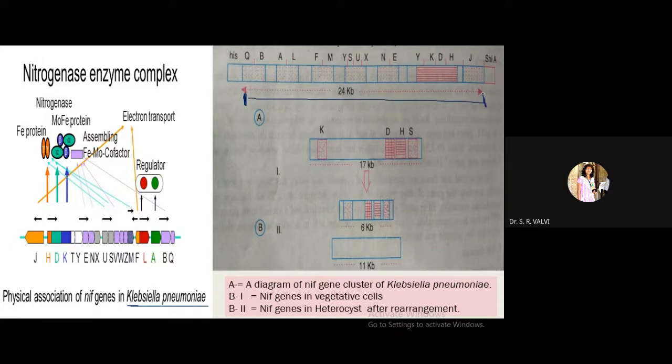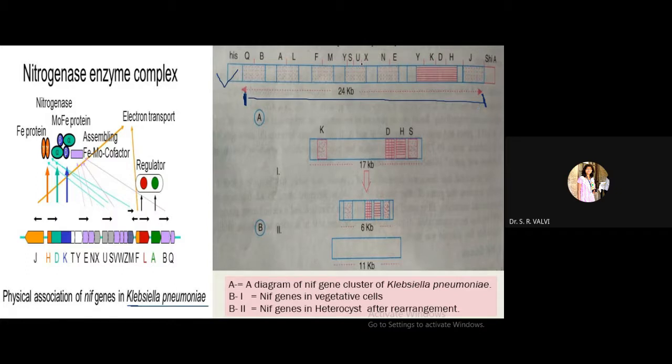So this is the 24 kilobase pair NEF gene cluster, and these NEF genes are located in between histidine and shikimic acid, right? The gene which is going to form histidine and the gene which is going to form shikimic acid, so in between these, NEF genes are located.